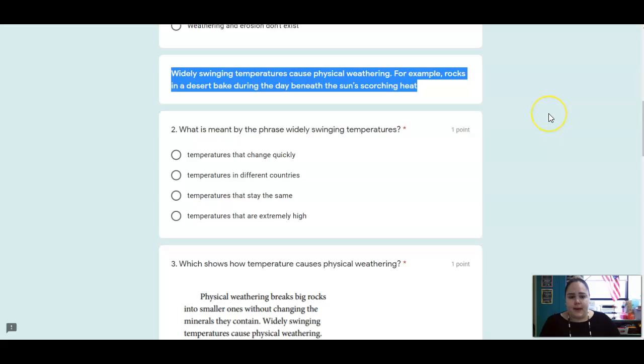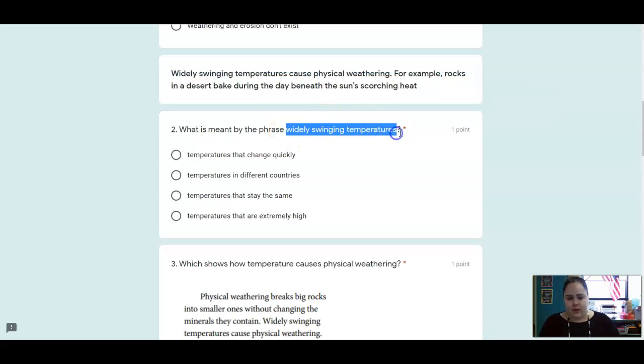Here's the next passage. Widely swinging temperatures cause physical weathering. For example, rocks in a desert bake during the day beneath the sun's scorching heat. So what does this phrase mean? Widely swinging temperatures. Think about what the weather is like in the desert. Do temperatures change quickly? Are temperatures in different countries? Do temperatures stay the same, or are temperatures extremely high? Widely swinging.